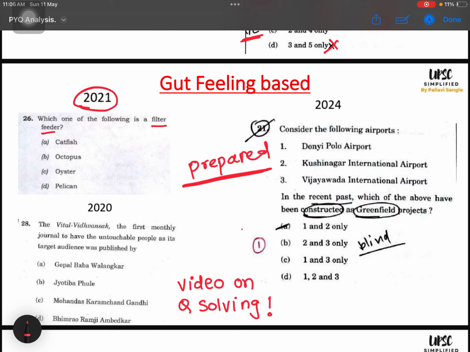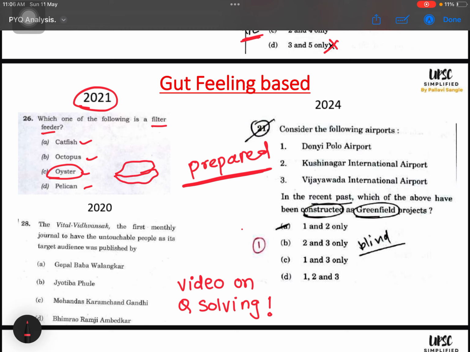So for example, in 2021 the question was which of the following is a filter feeder? I literally do not know any of this, like filter feeder. I have heard this for the first time. But when I see the options catfish, octopus, oyster and pelican, the moment I read oyster, I remember the shape of the oyster, right?